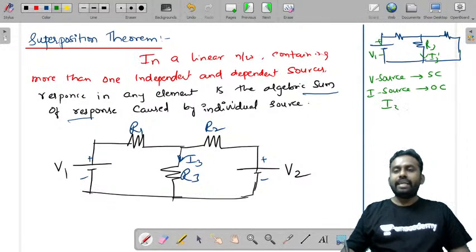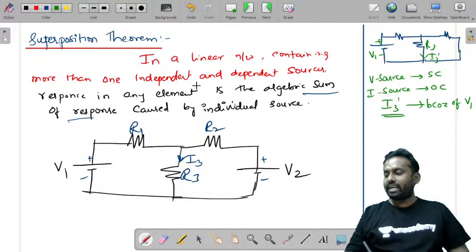So this is I3 dash. What is I3 dash? I3 dash is the current in R3 because of V1.